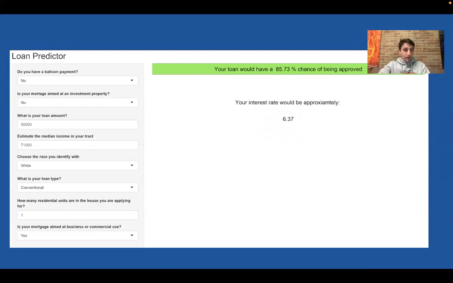Here is a Shiny application, which we are unfortunately not able to get to work right now, but here's a screenshot. Essentially, we were able to change all of the variables on the left, and correspondingly, the loan percentage and the interest rate would change with them.